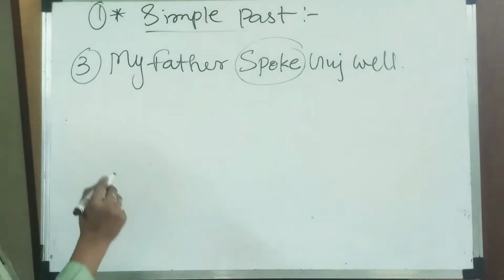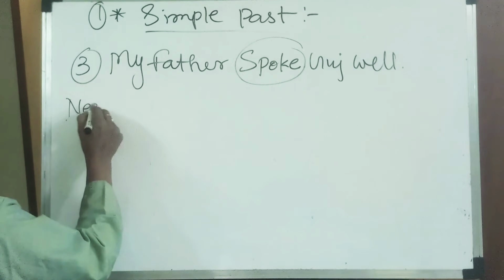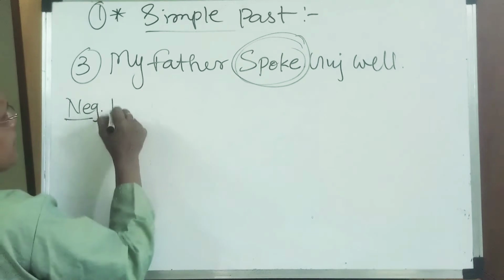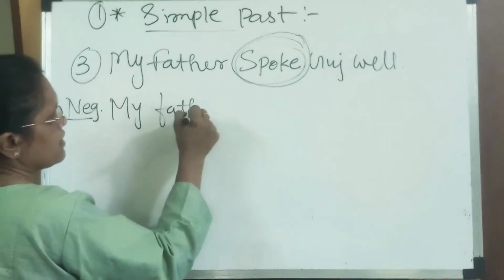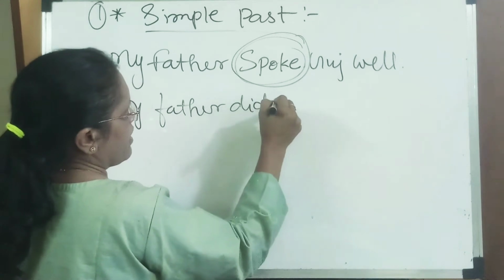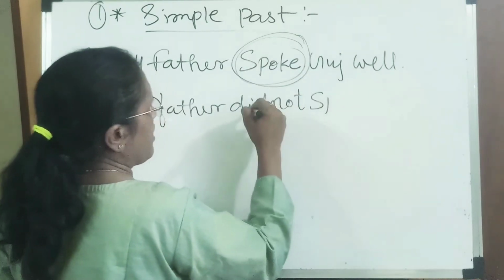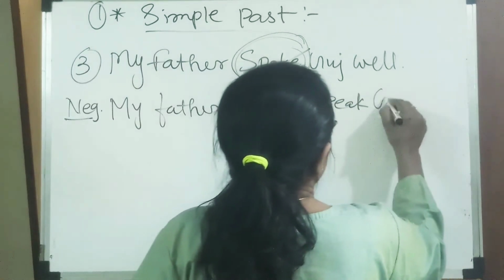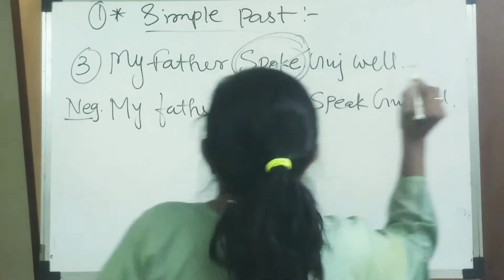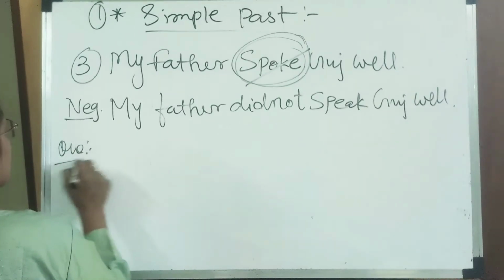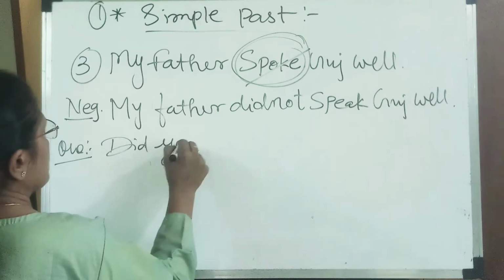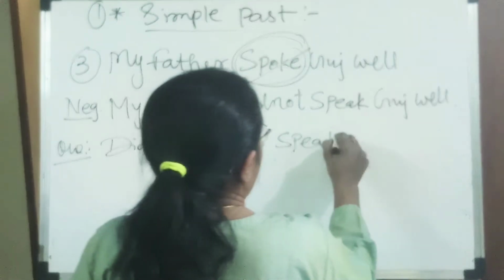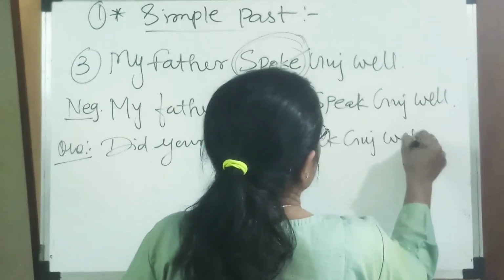Then when I make negative for this, first I remember spoke is my verb. It is in simple past tense. Then I make it like that: My father did not. Now spoke becomes speak. If I put did here, then spoke becomes speak. The original form is speak Gujarati well. Question for this: Did your father speak Gujarati well?